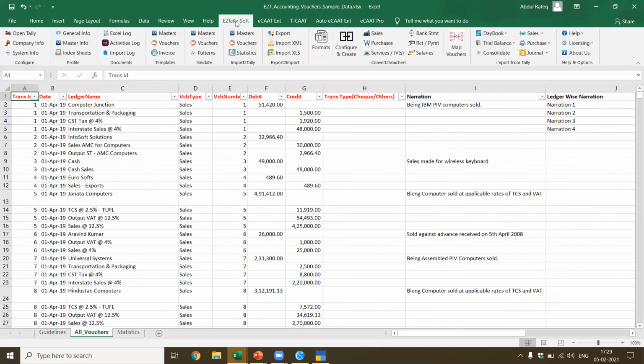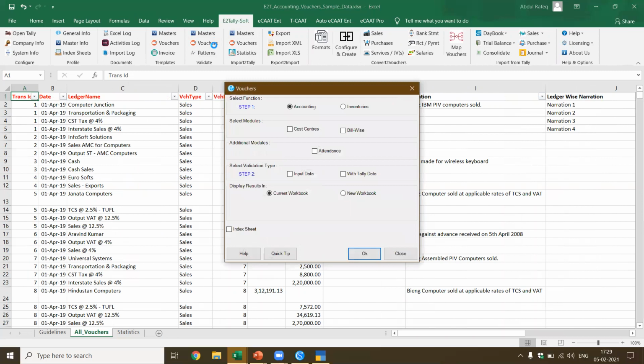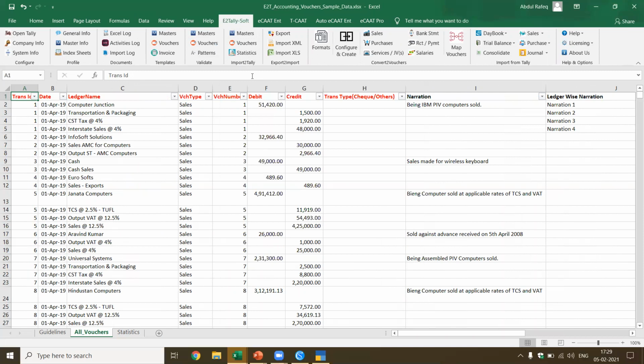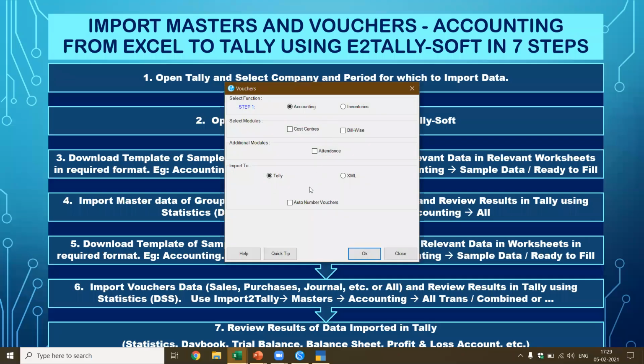vouchers. I go to eTallysoft. I come to import. I can also validate. If I do validate, let's see what happens. When I say vouchers, I say validate. I can validate with the input data or I can validate with the Tally data. I will not do this. Instead, I'll directly go to import to Tally, because in this case also it will validate. By default, it validates.